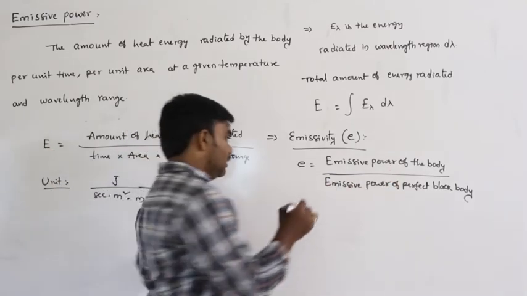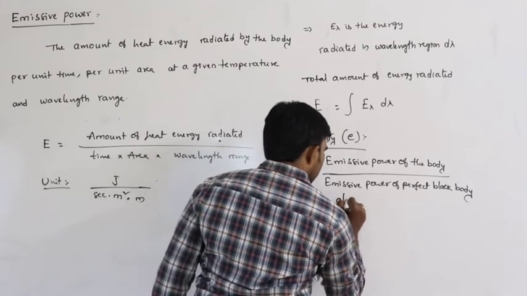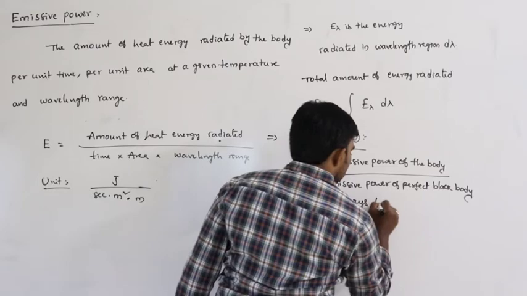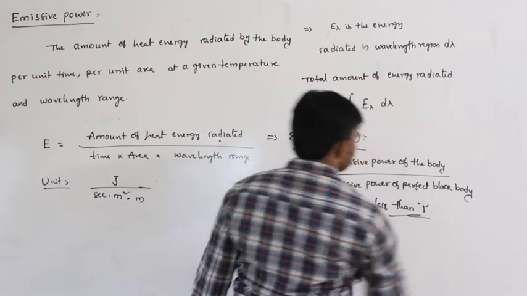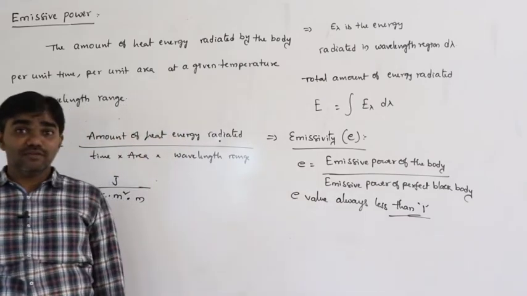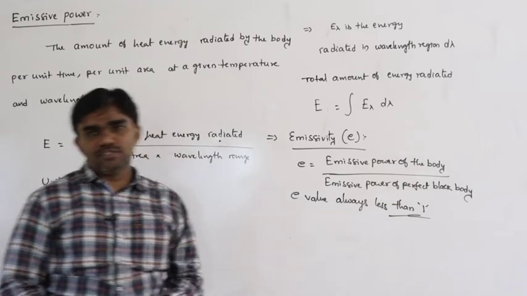But here the e value is always less than 1. So, this is the emissive power and emissivity.